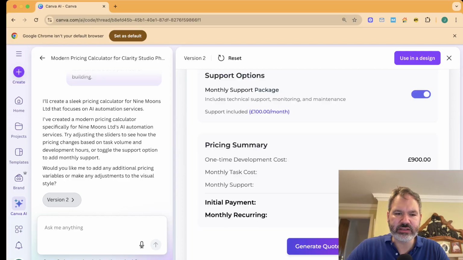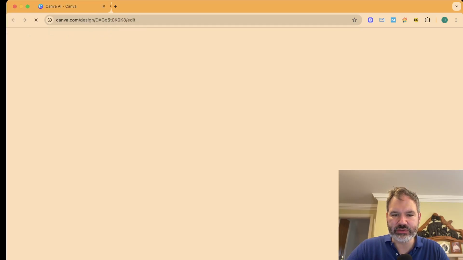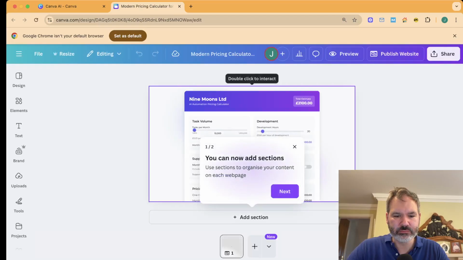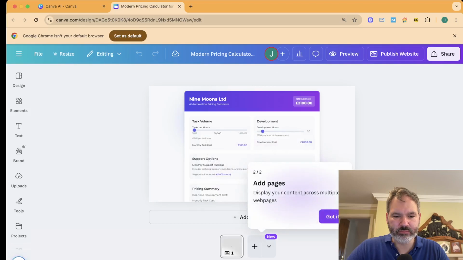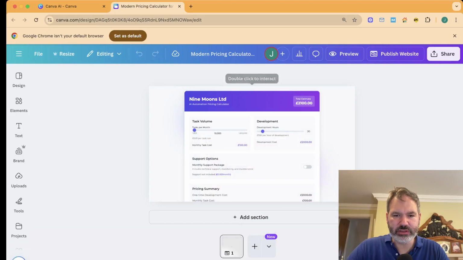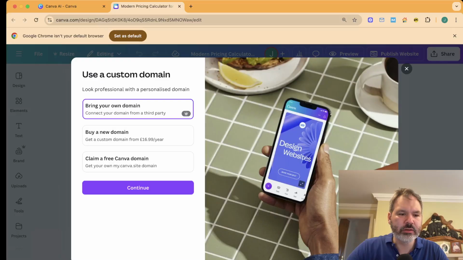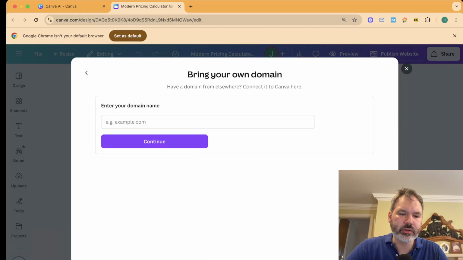So great, it's done this for me now. So what if I want to use it? Well, the only option here seems to be use in design. Okay, so you can use it in a website. So if I want to use it in a website, okay. So publish website. Oh, so I can publish it to Canva. So I can use a custom domain. Okay, so I wonder. Bring your own domain.